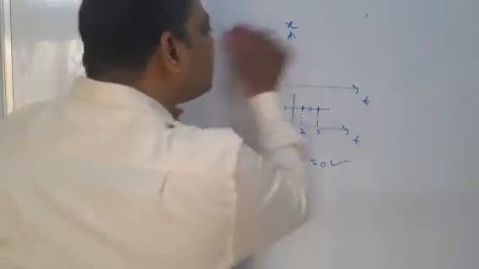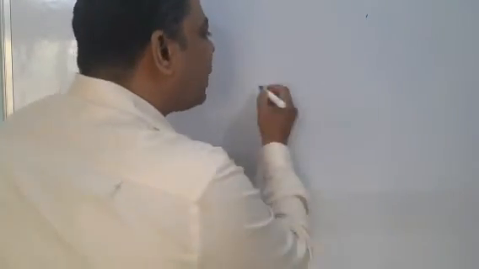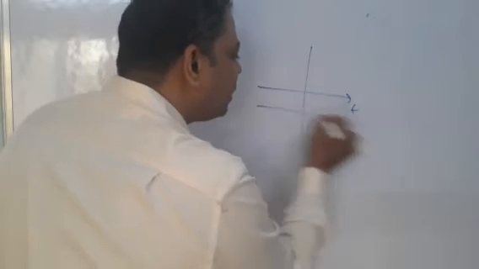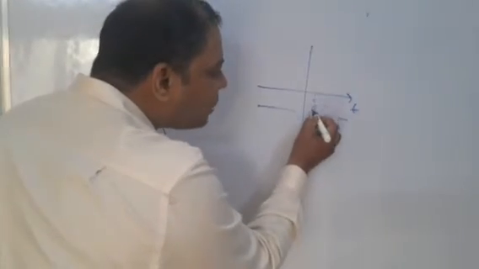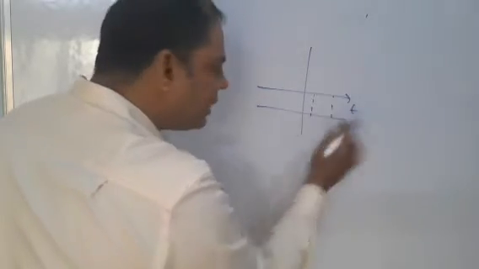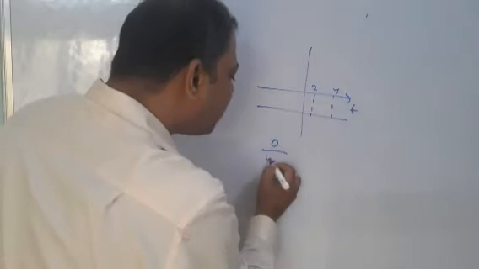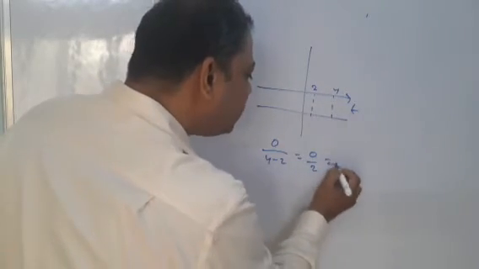Similarly, take any straight line which is parallel to the horizontal axis. Suppose you have this straight line, and take any portion. The change in y is the same, so the change in y is 0. Whatever the x value may be, suppose 4 minus 2, that is 0 by 2, which is 0.